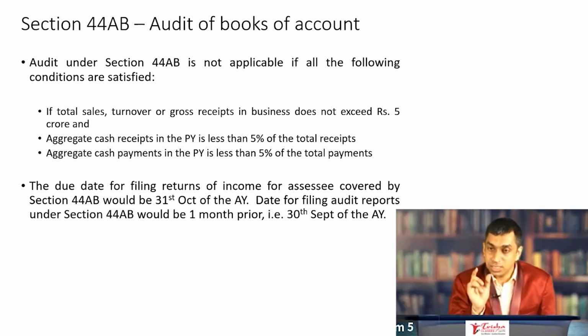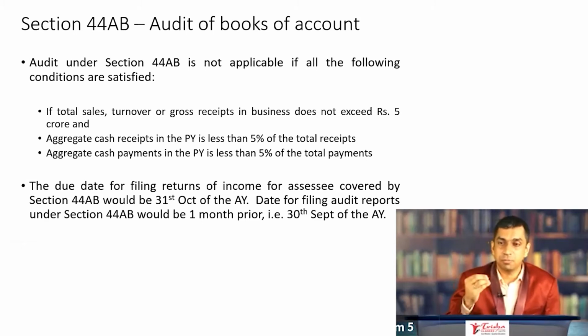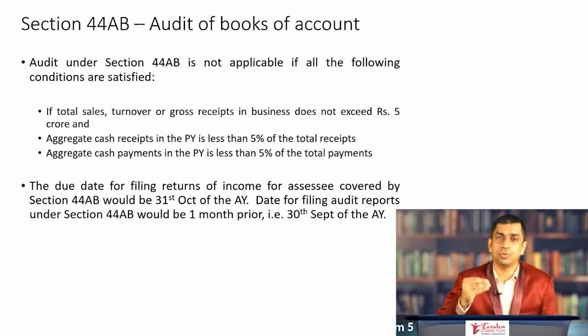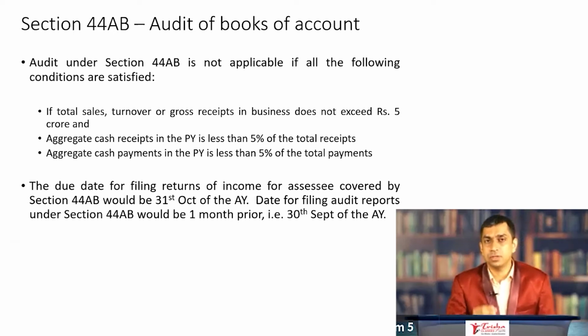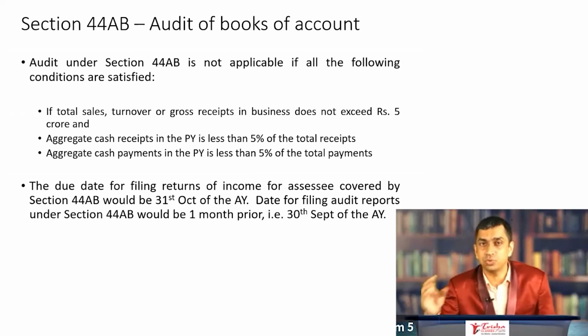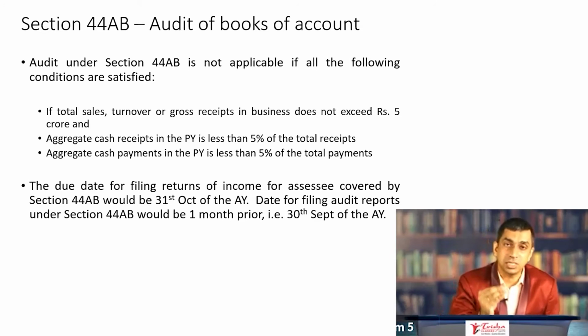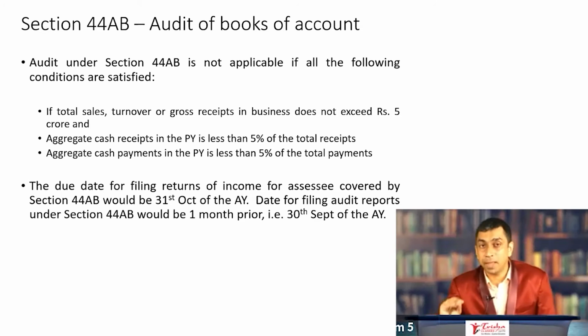Now, the turnover limit is slightly easy to understand, does not exceed 5 crore. But when it comes to understanding the aggregate cash receipts, the aggregate cash payments, there are a number of problems that are faced practically. Though one must say that at the question paper level of a CA intermediate students, the problem could be as simple as the turnover is 4.5 crore, the total receipts is 4.5 crore, the total receipts in cash is 2 lakh rupees, the total payments done is 4.2 crores, the total payments in cash is say 10 lakh rupees, whether audit of books of accounts is applicable or not. So be mindful of this.